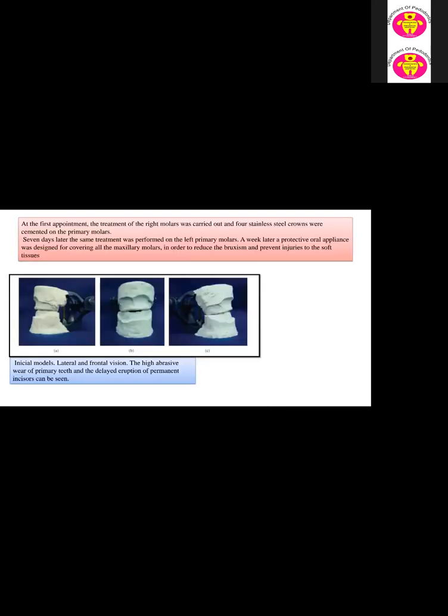Now, at the first appointment, the treatment for the right molar was carried out, and then 7 days after, the left primary molar was treated. A week later, they gave the protective oral appliance, which was designed to cover the maxillary molar in order to reduce the bruxism.